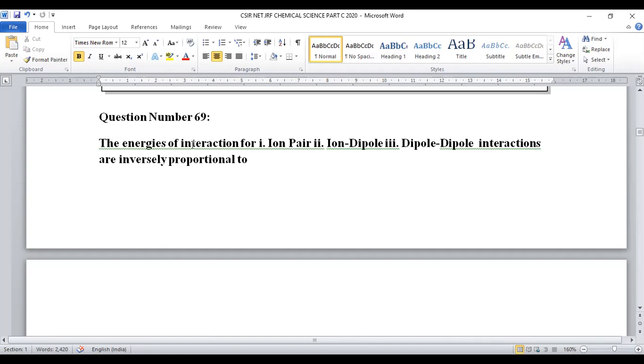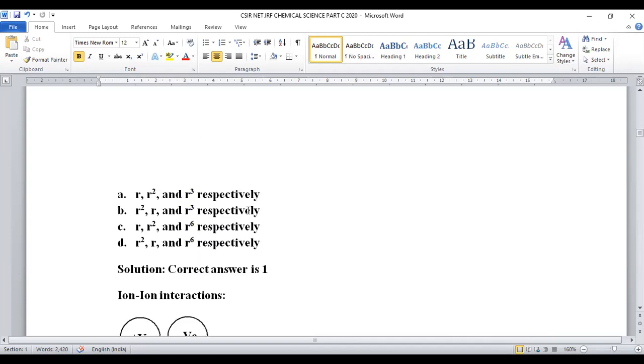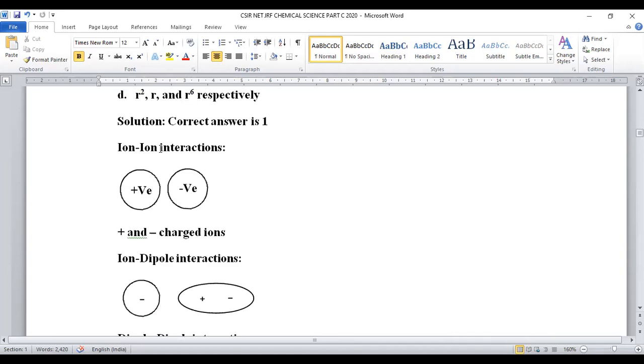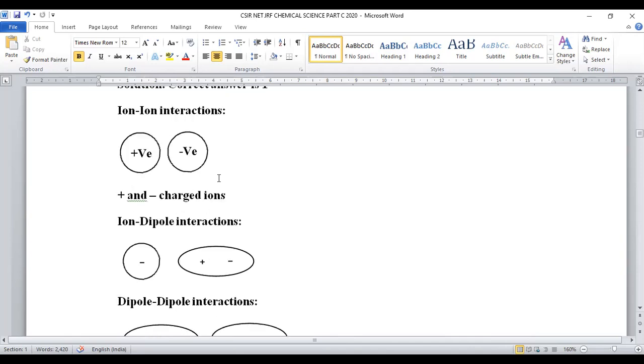Right? So this is about the strength of the types of interactions. Now let us see what is the relation between their energy with respect to radius. In order to get that, 4 options are given to us. First, let us consider ion-ion interactions. One positive charge, another negative charge, both are held together by electrostatic forces of interaction. Let us consider ion dipole.